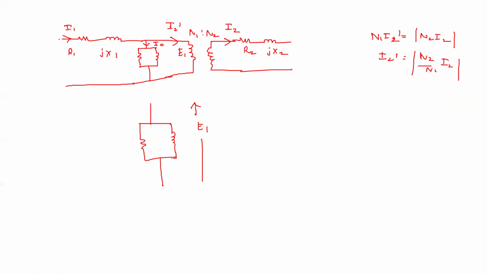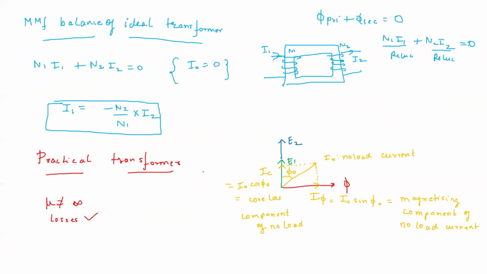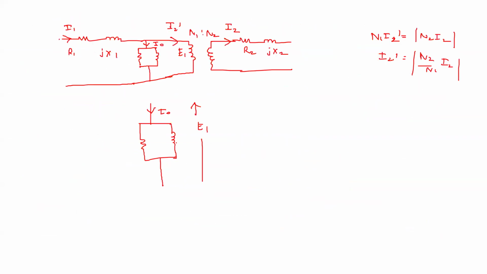Now we have seen that this I0 has two parts, right? There was one part, which is I5, which is 90 degrees to this E1. See, there is a 90 degree angle between this I5 and E1. Okay. So to represent this 90 degrees, we have introduced this inductor. This inductor is jX5, because this current was I5, which was the magnetizing current. That is why this inductor is also called the magnetizing inductor.